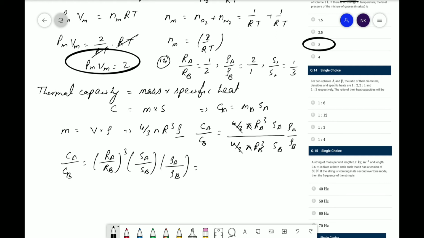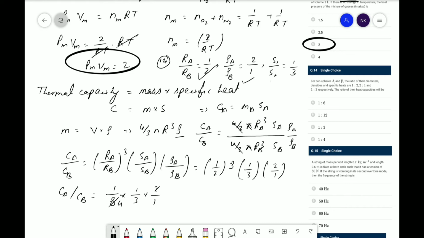Now RA upon RB is given as 1 by 2, so 1 by 2 cube. SA upon SB is given as 1 by 3. Rho A upon rho B is given as 2 by 1. Hence CA upon CB is equal to 1 by 2 cube, which means 1 by 8, into 1 by 3 into 2 by 1. So 2, 4 is equal to 1 upon 12. So CA upon CB, the correct answer is B. Okay, now let's talk about the next question.